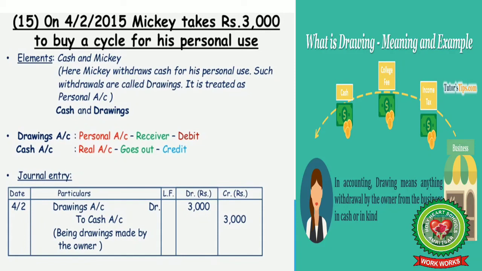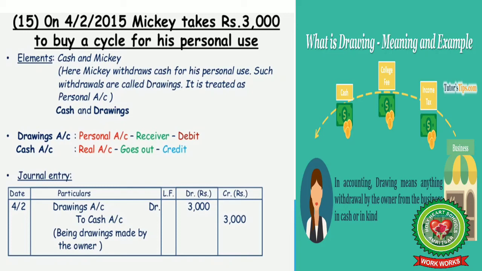On 4th February, Mickey takes Rs 3,000 to buy a cycle for his personal use. So when the word personal use comes, goods or cash taken out from the business, it is known as drawings. Drawings means anything withdrawn by the owner from the business in cash or in kind for his personal use, like paying the college fees, income tax, right? Now, cash and Mickey, here two elements. Mickey withdraws cash for his personal use and his withdrawals are called drawings.